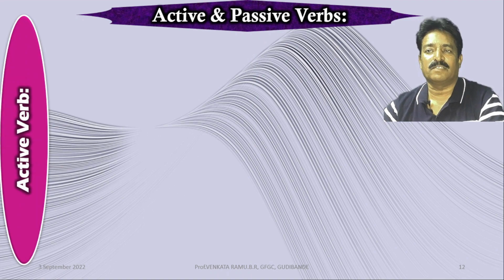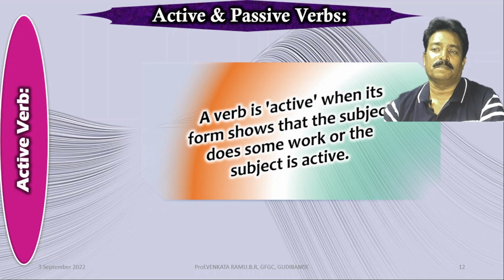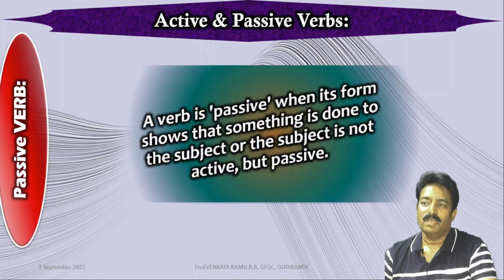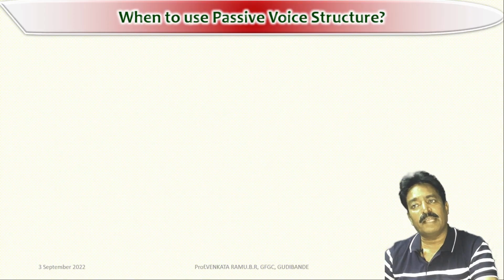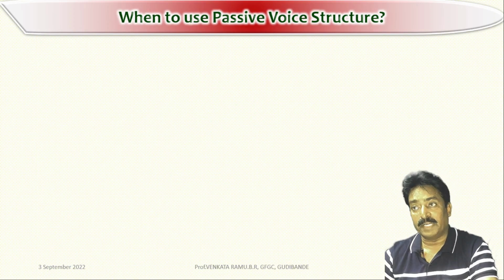Friends, there are two kinds of verbs, active verb and passive verb. A verb is active when its form shows that the subject does some work or the subject is active. A verb is passive when its form shows something is done to the subject or the subject is not active but passive. The passive voice is less commonly used than the active voice because it is wordy and